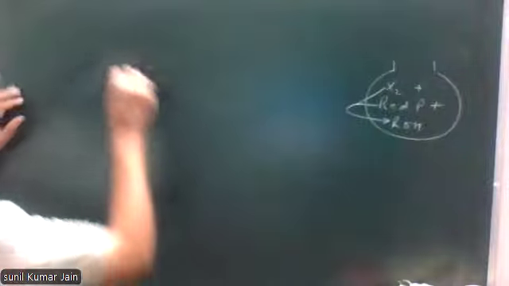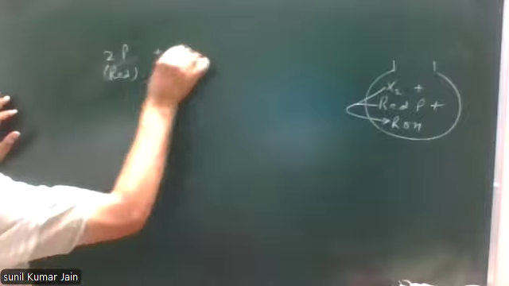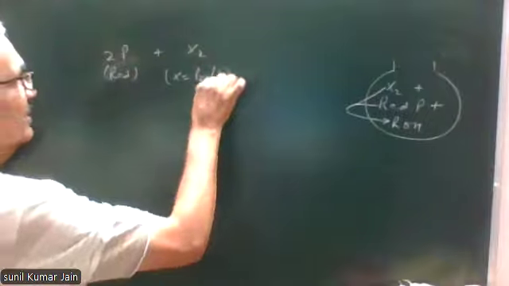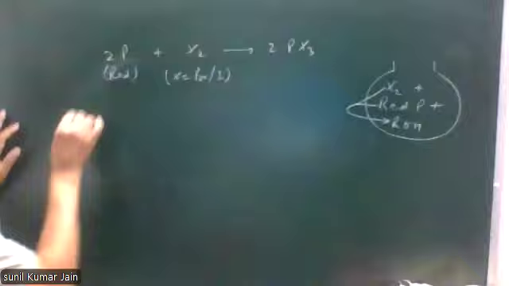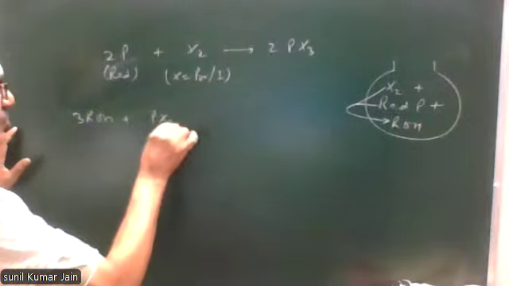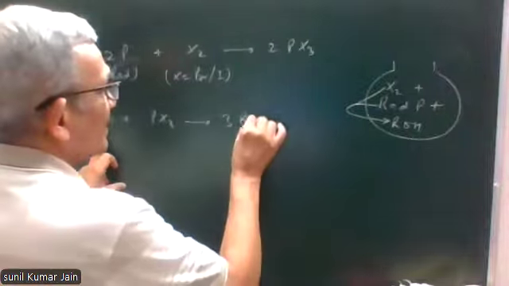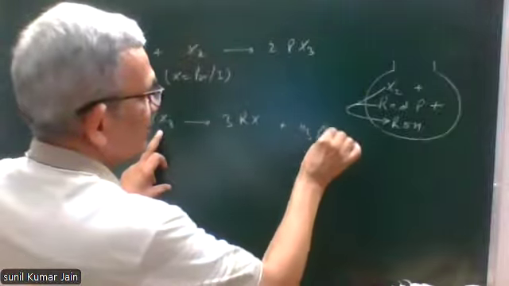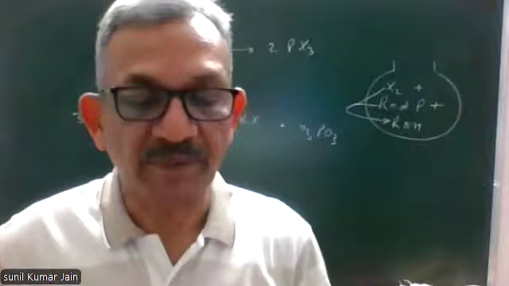So the reaction involved will be 2 red phosphorus plus 3 halogen, where halogen may be bromine or iodine, gives 2 PX3. Now alcohol and PX3 react together to give 3 alkyl halide plus H3PO3. Right? This was the second method.